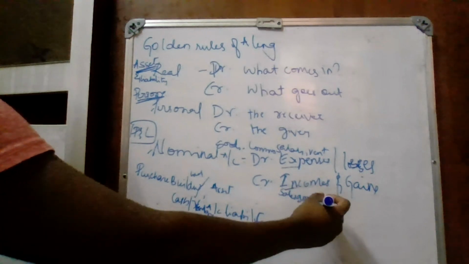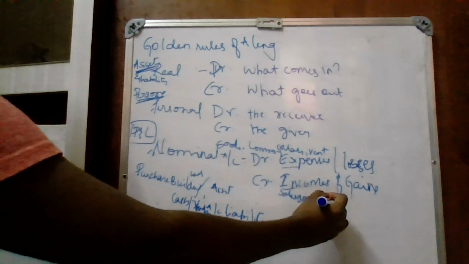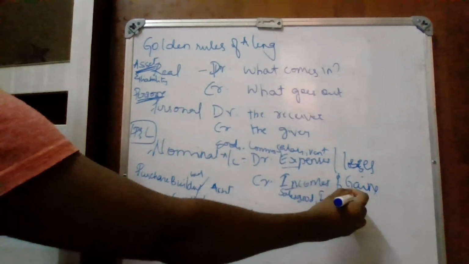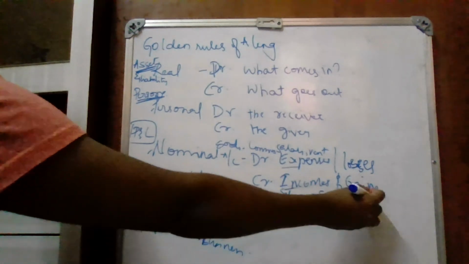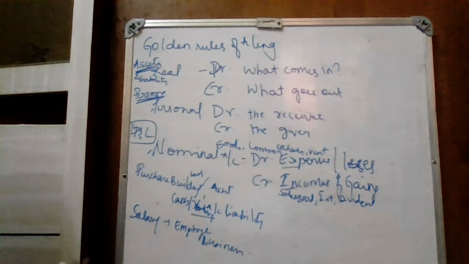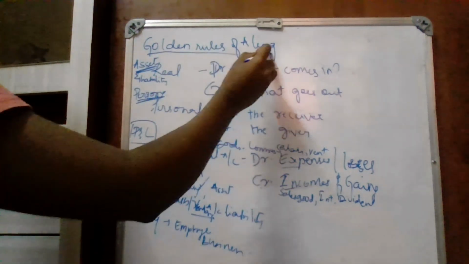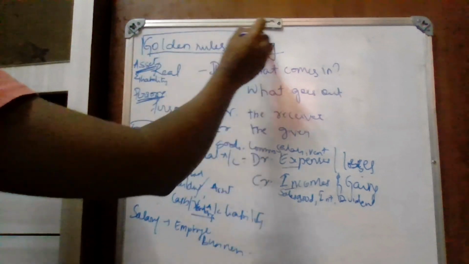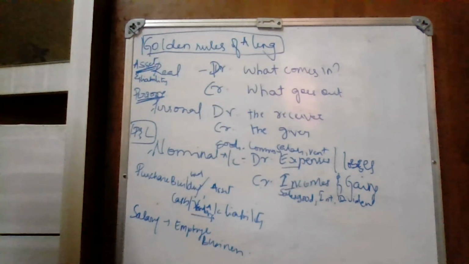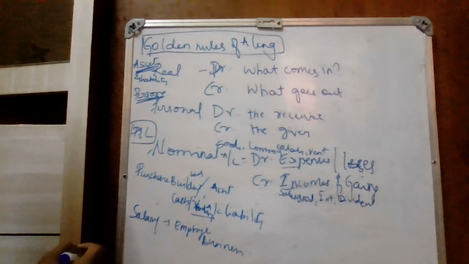Then other incomes. Other incomes will be interest, dividend, royalty. So here I shall give you some of the accounts which shall be classified into real, personal and nominal, which you can go through.